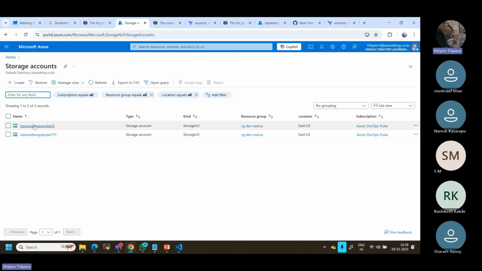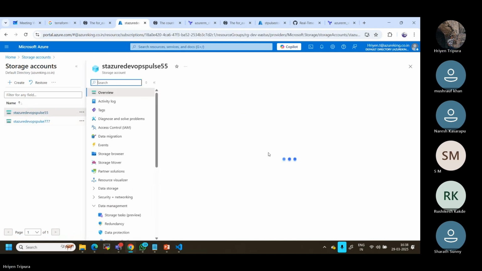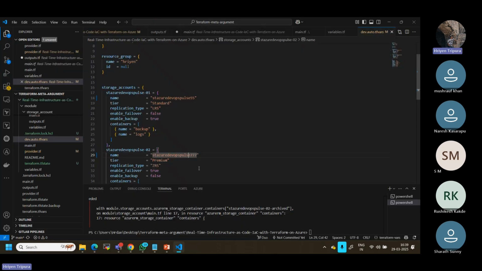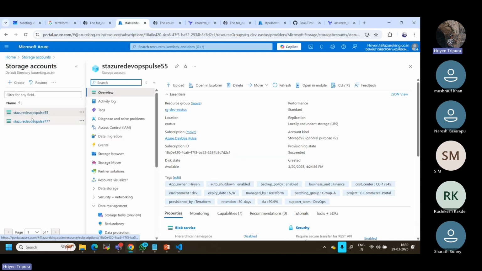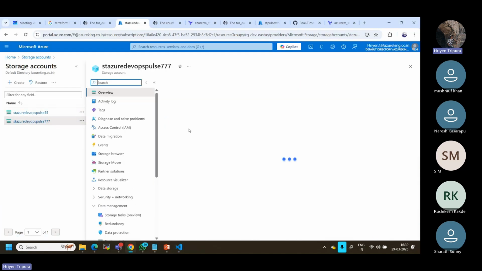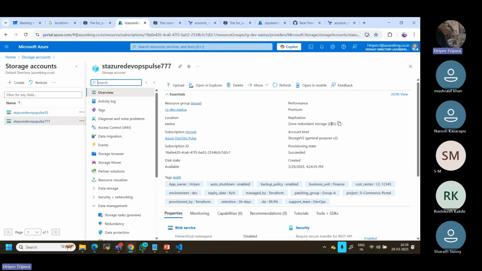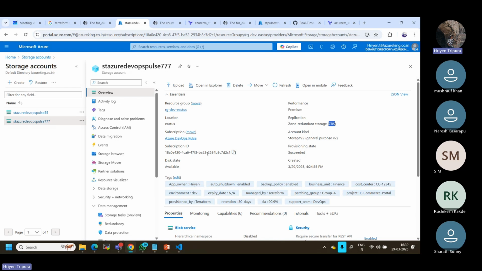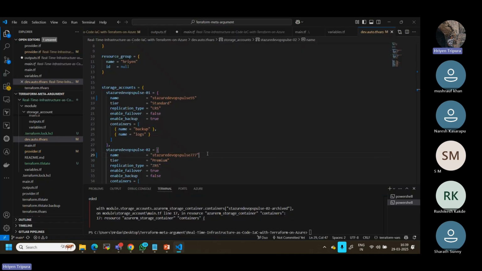Each storage account has different configurations that you have mapped. If you see, the 555 one is LRS. If you go to the 777 one, it will have completely different properties and values. Now you can see the zones here also. So this is how we need to understand it. As I told you, while defining the data type, based on the requirement you have to define the variable properly. Otherwise, you cannot create it.